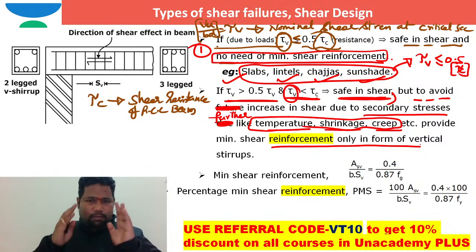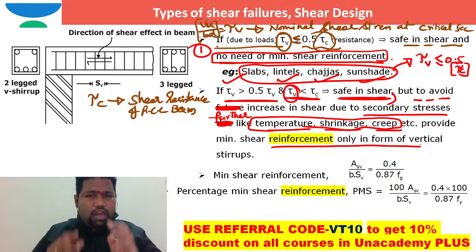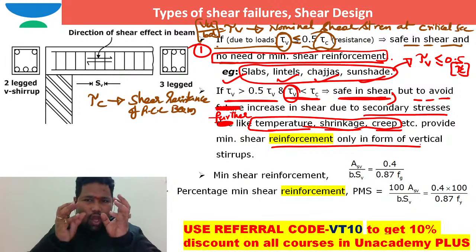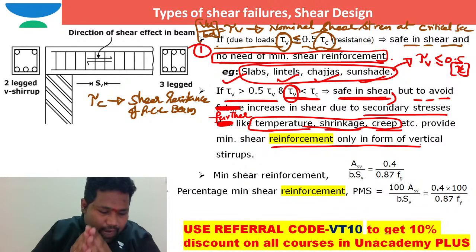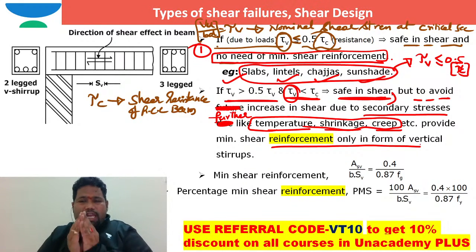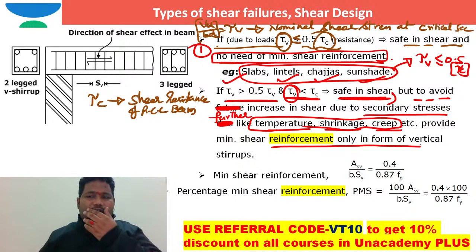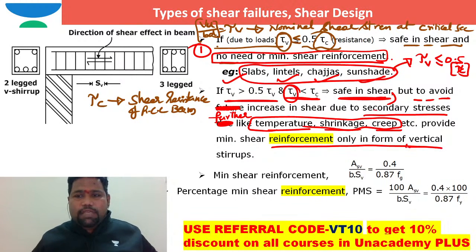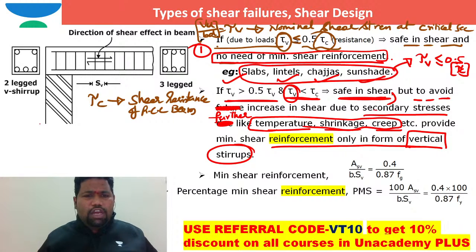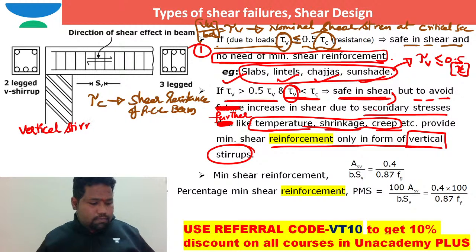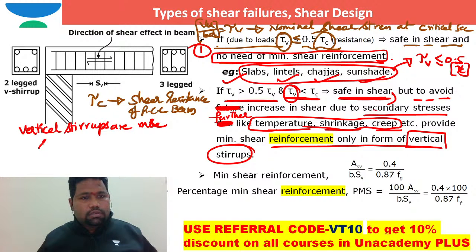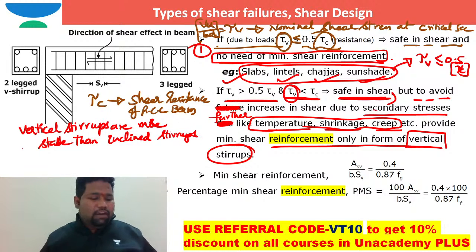But when you are designing only for the minimum or nominal shear reinforcement, you need to provide it only in the form of vertical stirrups. Why only vertical stirrups? Because vertical stirrups are more stable than inclined stirrups in form work.